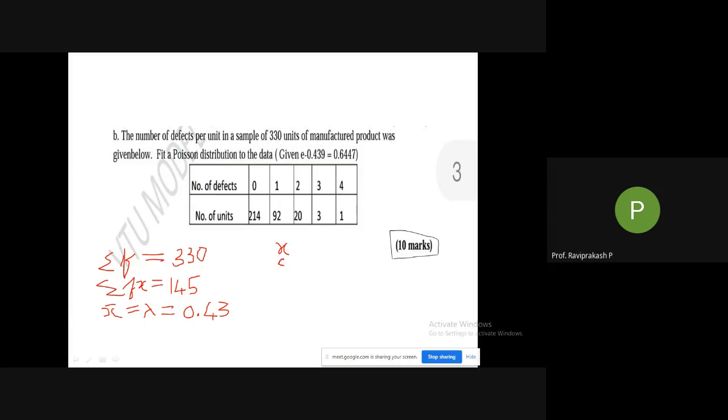So 0, 1, 2, 3, and 4. So I'm having N into P of X. As and when you calculate, please let me know the value so that I'll mention the values here.